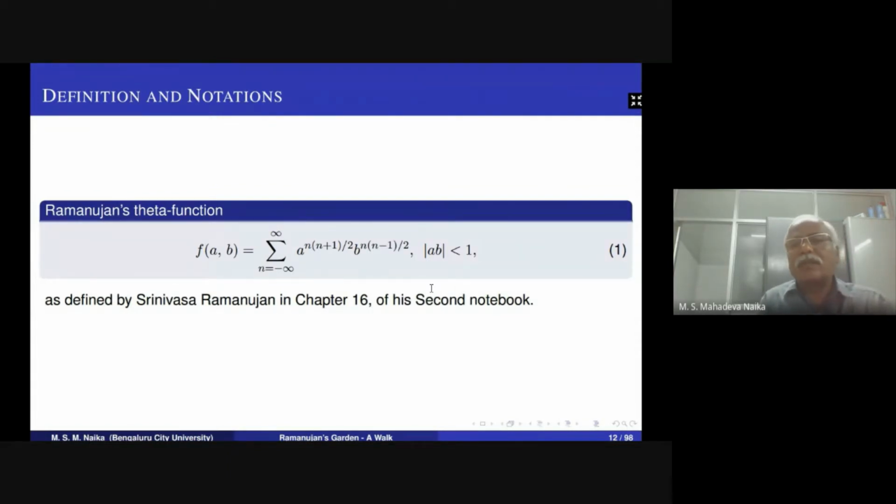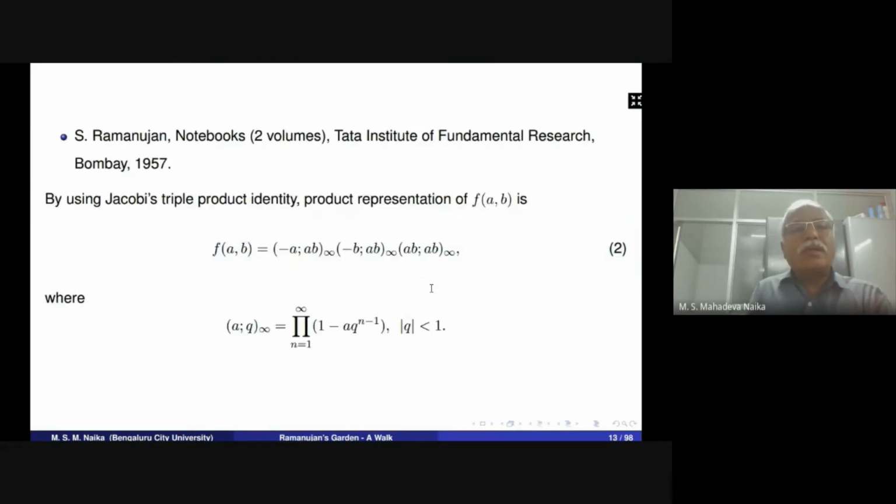Then we go to the definition and notation of his theta function. Ramanujan's theta function is, as in 1, f(a,b) equals summation n equals minus infinity to plus infinity of a^(n(n+1)/2) b^(n(n-1)/2), for |ab| less than 1 for convergence of the series, as defined by Ramanujan in chapter 16 of his second notebook. By using Jacobi's triple product identity, the product representation for f(a,b) is as in 2: f(a,b) equals (-a; ab)infinity (-b; ab)infinity (ab; ab)infinity. Here (a;q)infinity is the product of 1 minus a q^(n-1), where n runs from 1 to infinity.